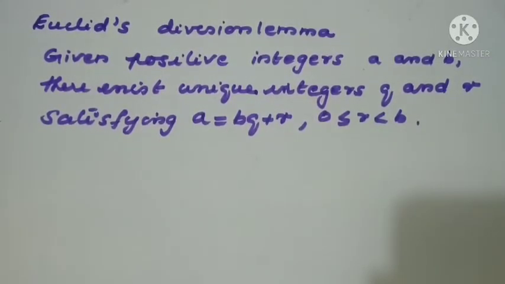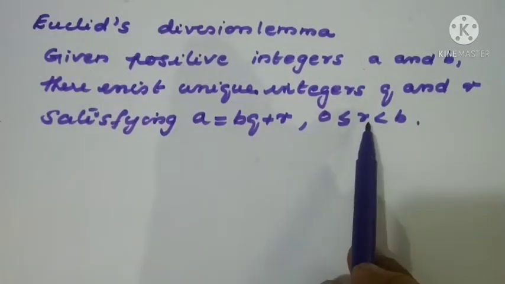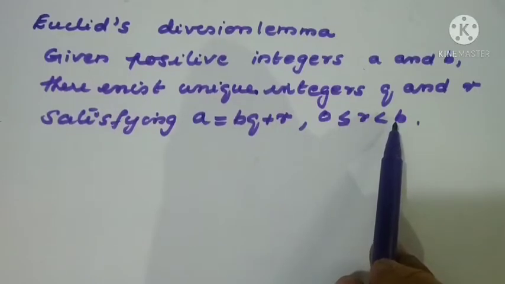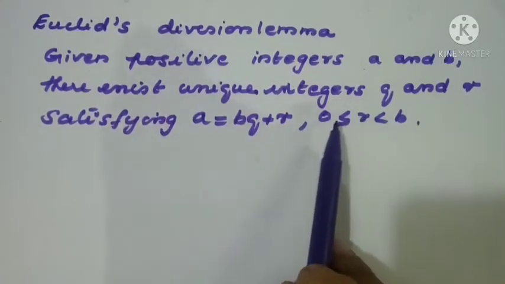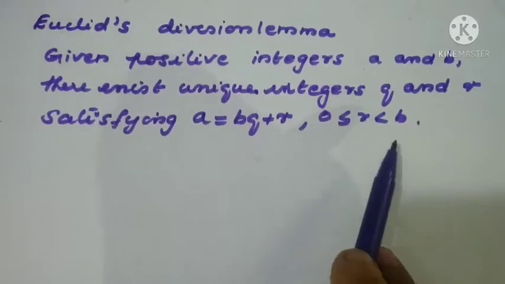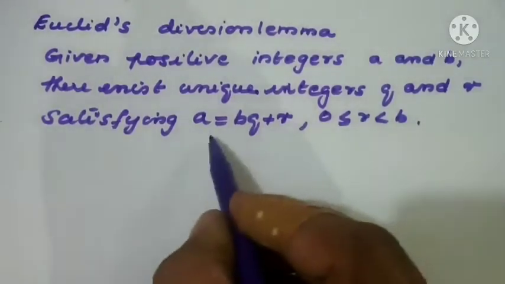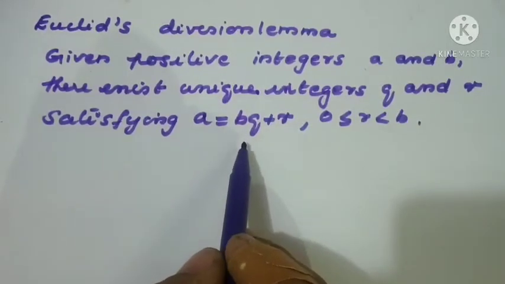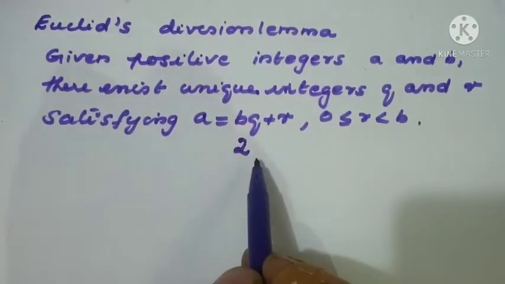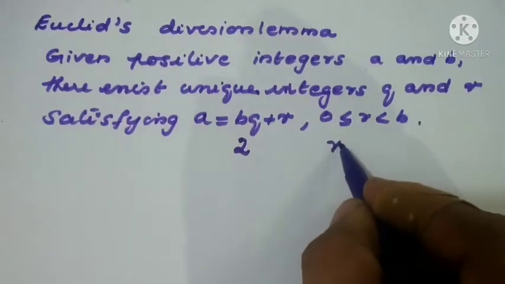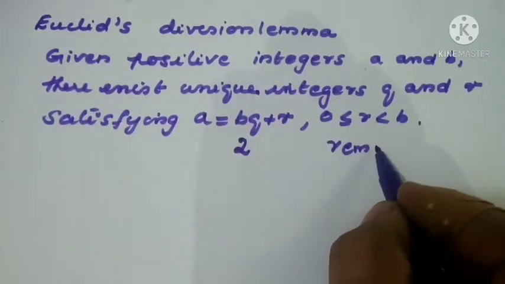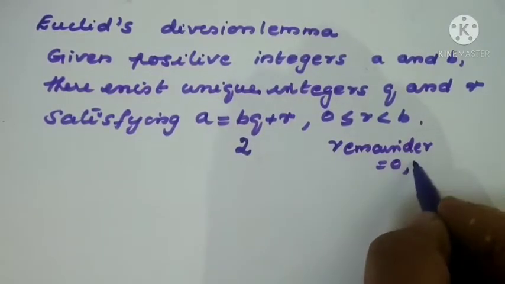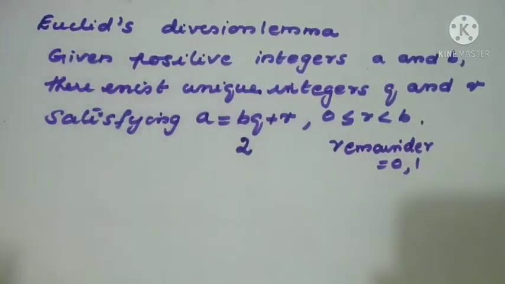For that, once again I am telling what the meaning of this is. The remainder is always less than the divisor, because b is the divisor for us, and the remainder can be equal to 0. This condition is very important. Suppose a number is divisible by 2, that means in place of b it is taking the value 2. So what are the possible values for the remainder? Remainder 0 is possible, 1 is also possible, but it is never equal to 2.